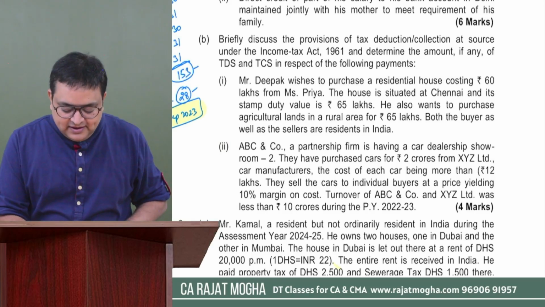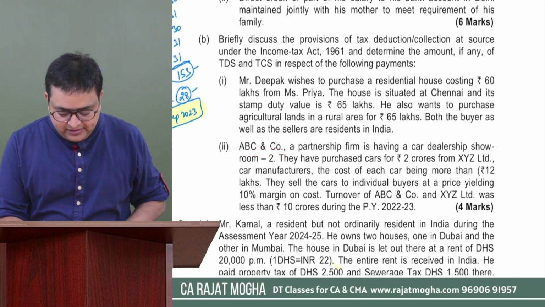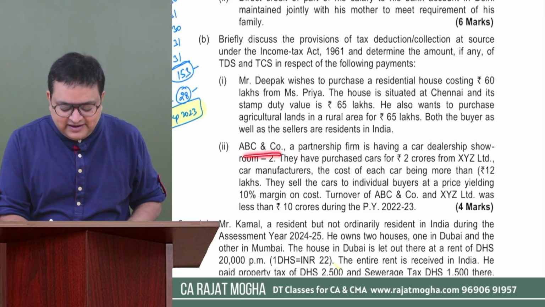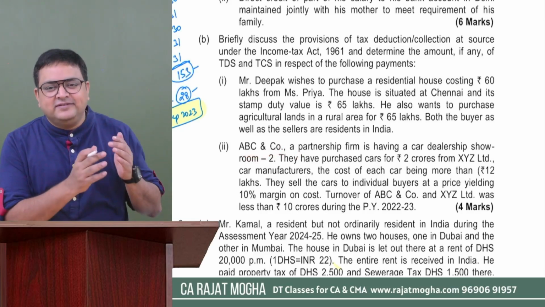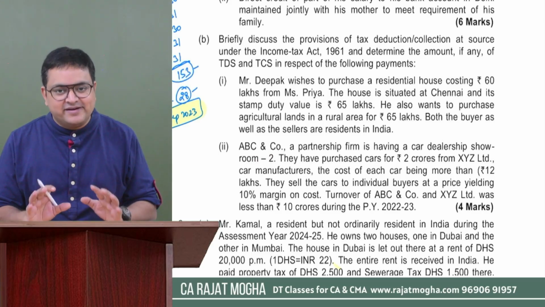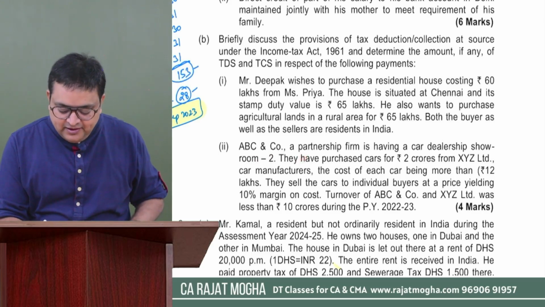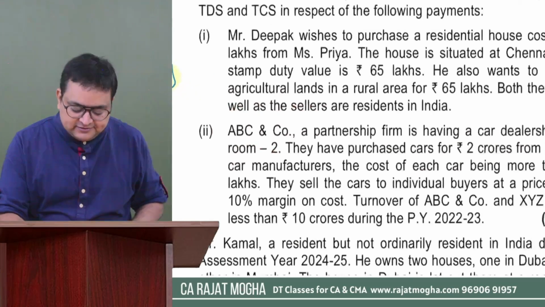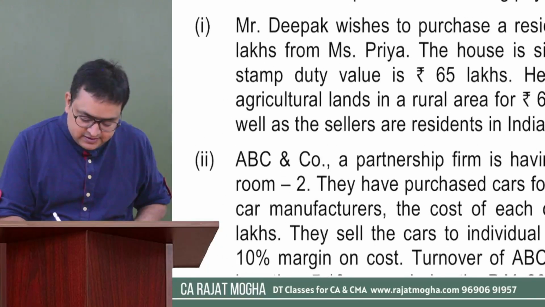Second question says, ABC and company, it's a partnership firm. Okay. It's a company. Can it be a partnership firm? Yes. It's just ABC and company, ABC and Associates, ABC and Sons. It is not limited or private limited, right? It's a partnership firm. So this ABC is a partnership firm, is having a car dealership showroom. So they are the car dealers. They are having a showroom.